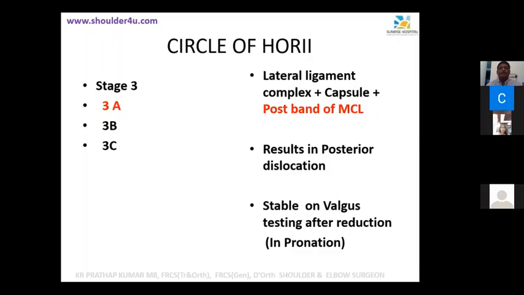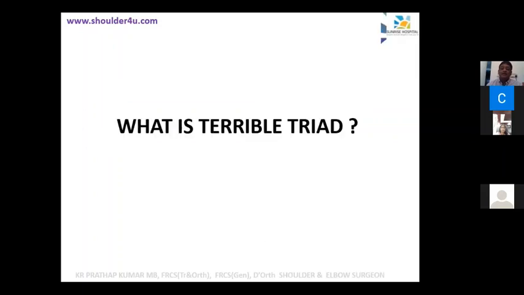What you need to know is in stage 3, apart from stage 1 and 2, you got the injury of the medial collateral ligament. Depending on the posterior band, anterior band, you got 3A, B, C, and C means apart from the medial collateral ligament, your medial mass is also gone. Flexor pronator mass is also gone. So it's a frank dislocation, highly unstable.